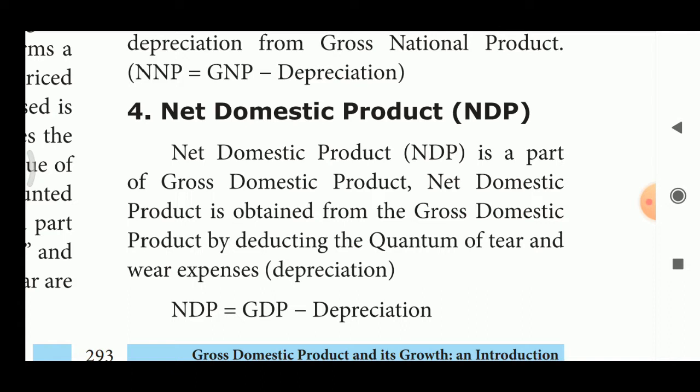What equations? What is GNP? GNP is equal to C plus I plus G plus X minus M plus NFIA. What is NNP? NNP is equal to GNP minus depreciation. What is NDP? NDP is equal to GDP minus depreciation. If you memorize these equations, you can make your own sentences and write the explanation. So, make it easy.